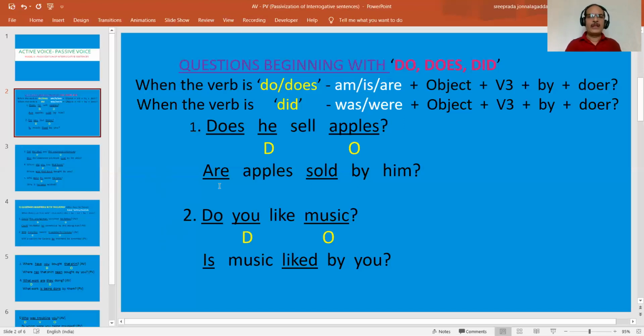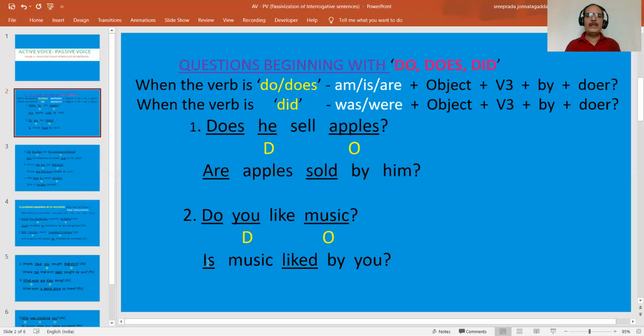Do you like music? Again, this question begins with the do form, which is in V1 form. Do you like? You is the doer here and like is the main verb. Do you like what? Music. So here, do is V1 form and music is singular. When the verb is in V1 form and the object is singular, we have to use am, is, are, one of them.